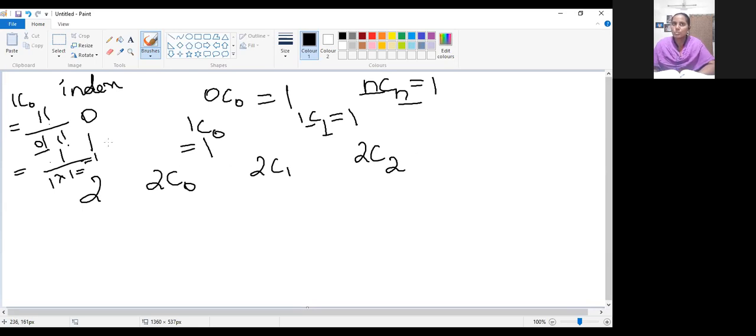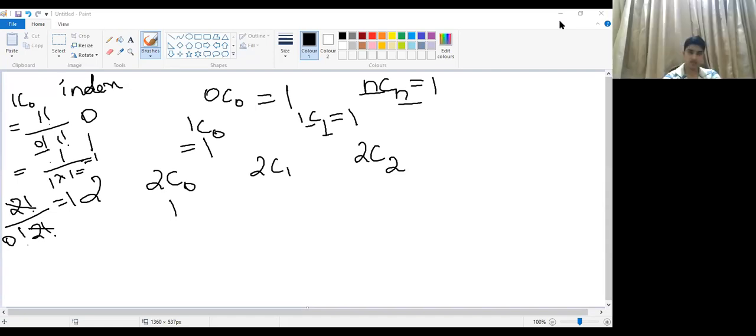So 2C0, the same thing like this only, no? 2C0 is 2 factorial by 0 factorial into 2 minus 0 factorial, same 2, cancel. So the value is 1. So here it is 1. 2C1, calculate and tell me for this. 2C1. 2. Find and tell me the answer. 2. Okay.